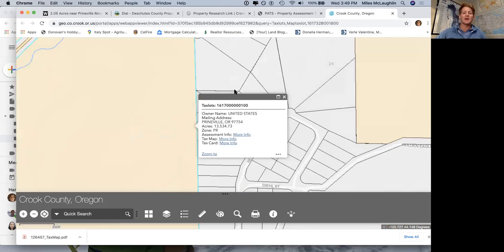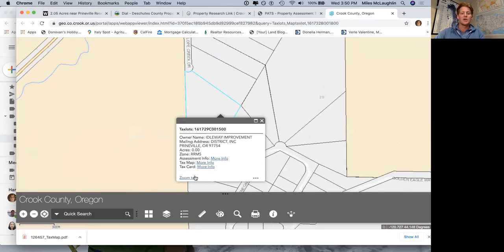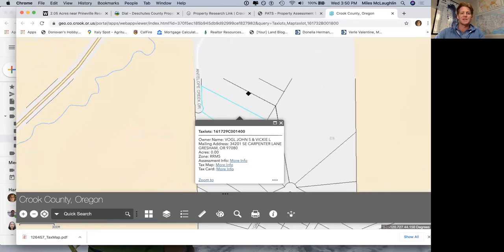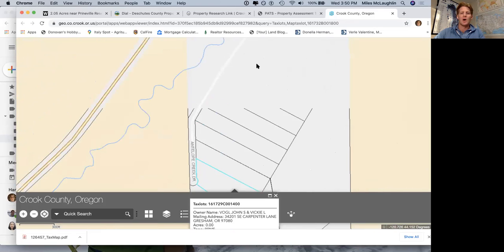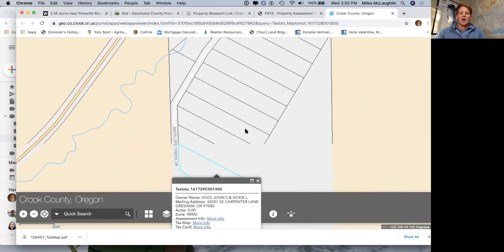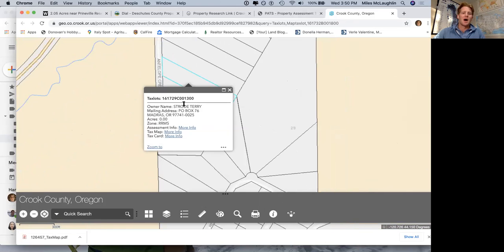So going back into this, again, looking at your neighbors, you can go into their information here. But for the sake of this video, I just want to stick to our property, which I've already lost. So the point of this, though, is not to go over our property. The point of this is to show you the power of these GIS systems. And you can see who your neighbors are. You can look at assessment info.